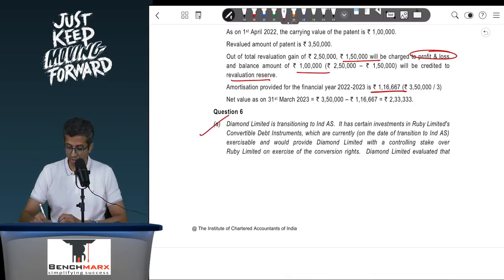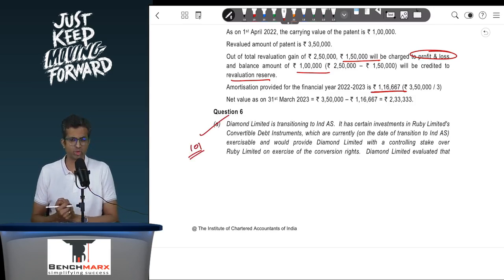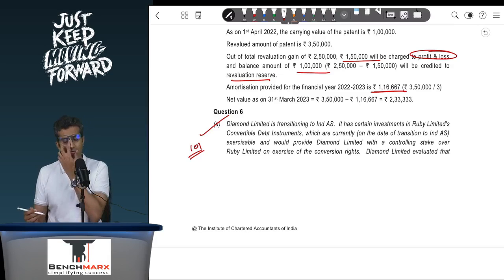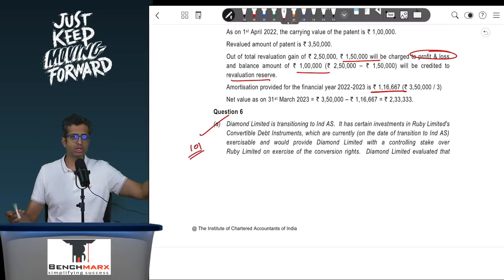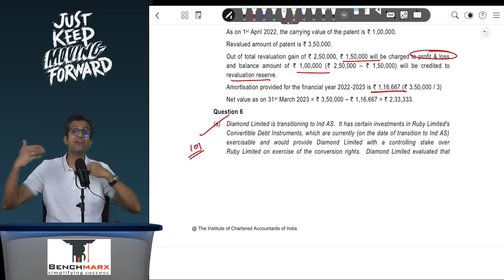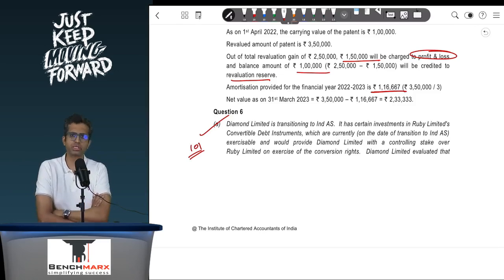The last question over here is on Ind AS 101. This is on first time adoption, more of a theory based question, similar to the one which is there in the study material. Over here, if you have first time adoption and you have a subsidiary which was earlier not considered to be a subsidiary because control was not defined accordingly, then you have the option to restate past business combinations as per Ind AS 103.